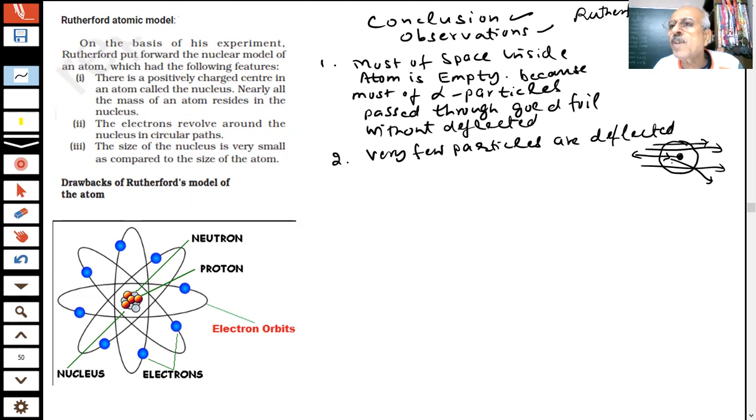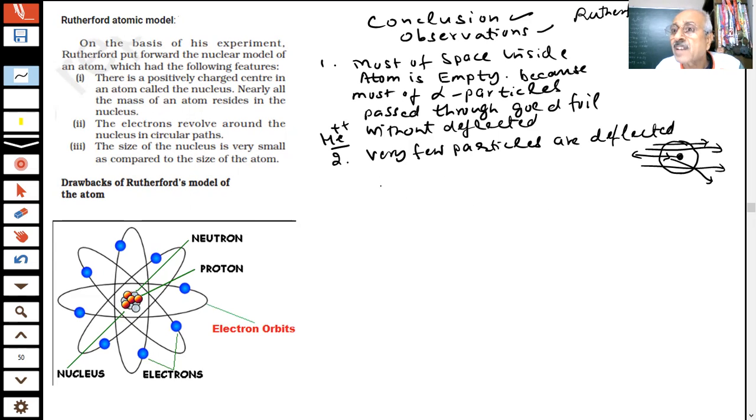When it is near a positive charge, because alpha particles are positively charged. What is the charge on alpha particles? You are saying they have positive charge. When positive charge passes near a positive charge, what will happen, student? It will be deflected. This shows that